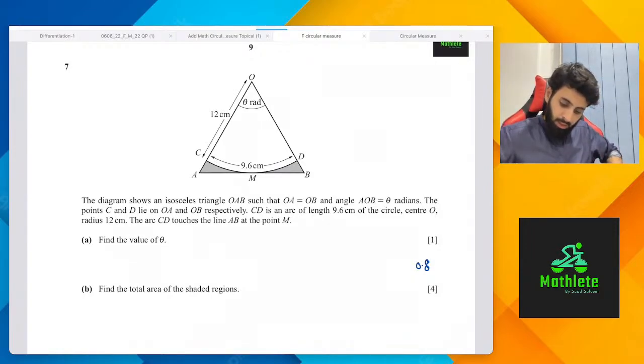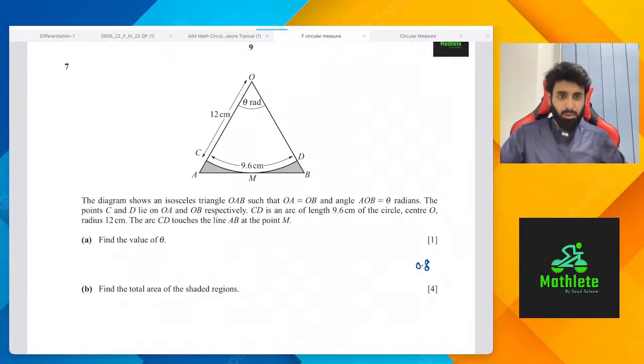The points C and D lie on OA and OB respectively. CD is an arc of length 9.6 centimeter of the circle with center O, radius 12 centimeter. The arc CD touches the line AB at the point M. Find the value of theta.